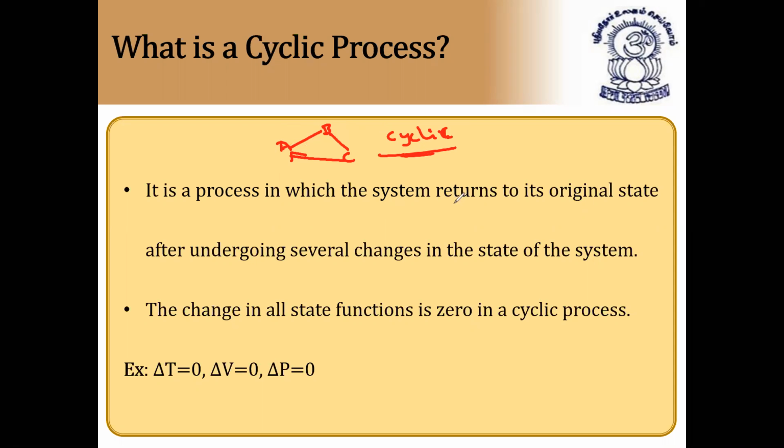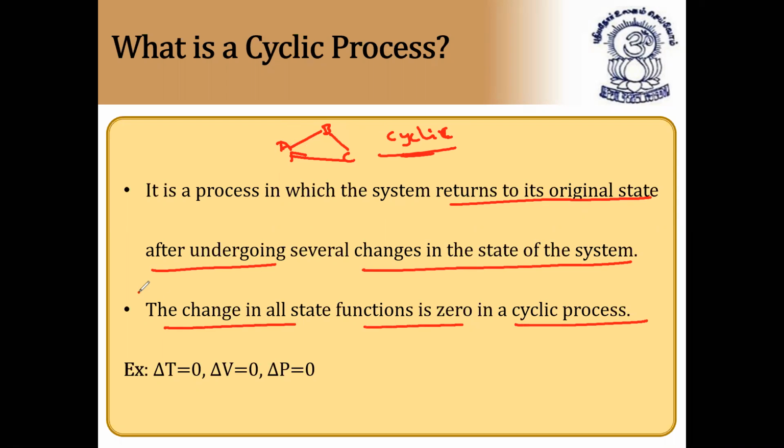So it is a process in which the system returns to its original state after undergoing several changes in the state of the system. It is called a cyclic process. The change in all state functions is zero in a cyclic process. Very, very important point. What are the state functions we have? Change in temperature, change in volume, and change in pressure. These are all called state functions. They are nothing but equal to zero. I hope it is clear.